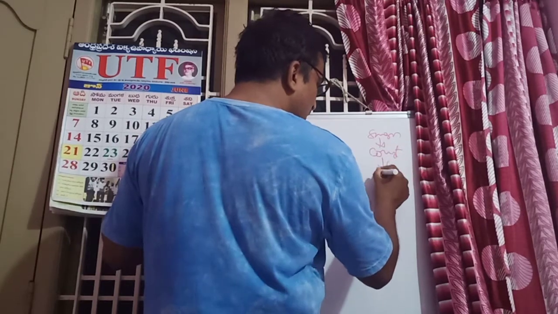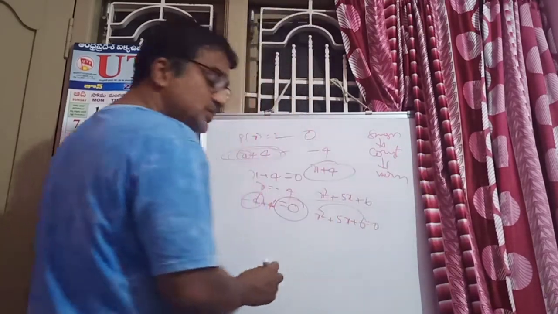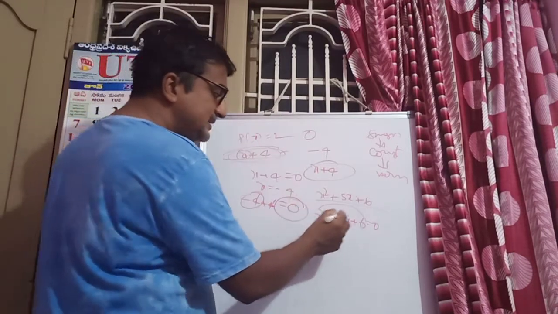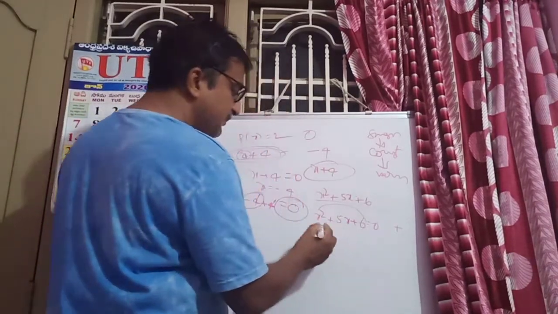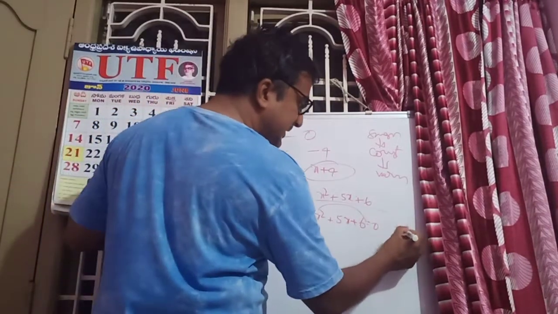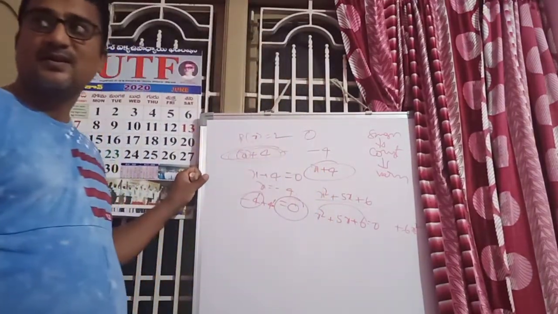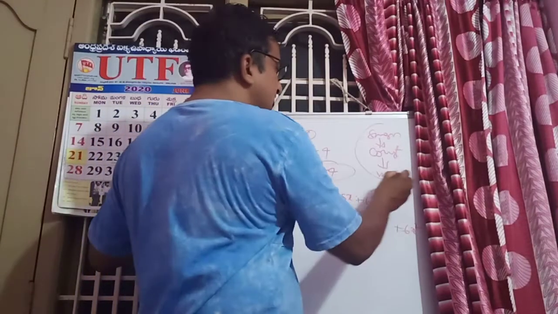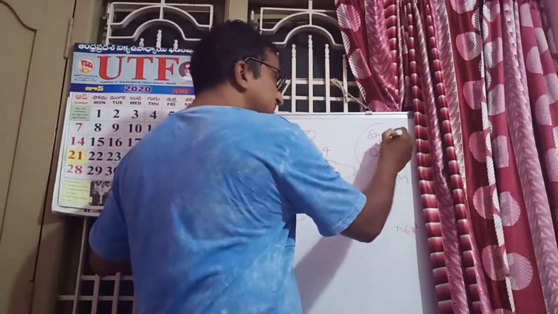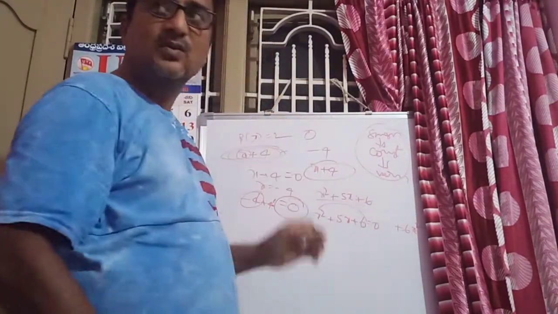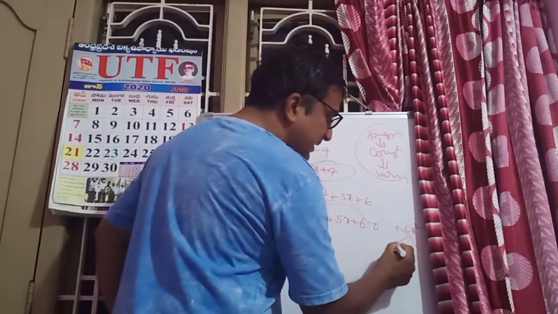So first of all, you see the sign: plus into plus, plus. 1 into 6, 6; into x square, that is 6x square. And most important is this order: signs, constants, variables.